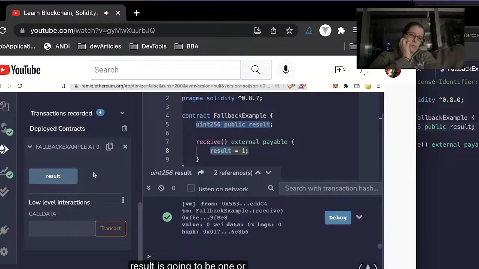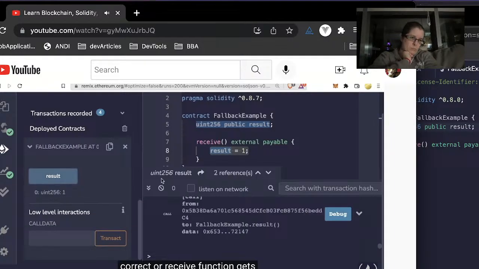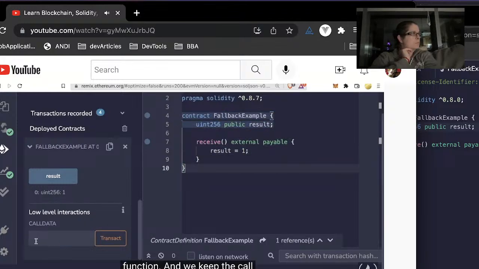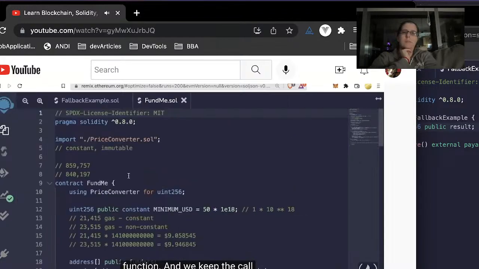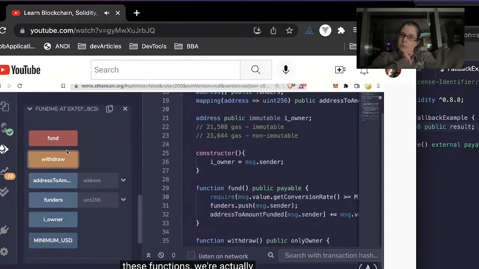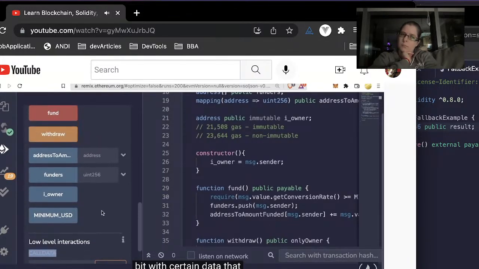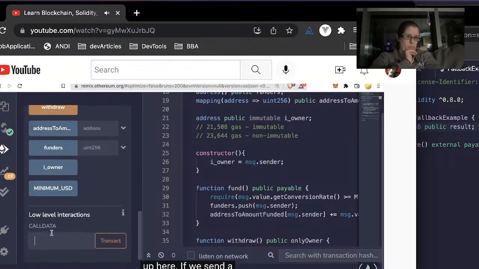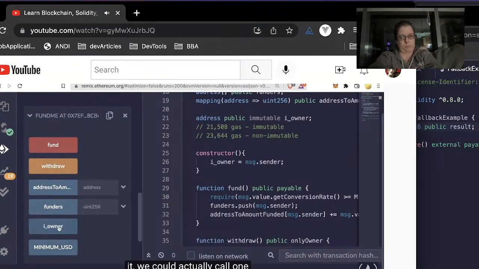Do you think result is going to be 1 or 0? If you thought 1, you were correct. Our receive function gets triggered anytime we send a transaction to this contract now, and we don't specify a function, and we keep the call data blank. When working with any other contract, like FundMe, for example, when we call one of these functions, we're actually just populating this call data bit with certain data that points to one of these functions up here. If we send a transaction and we add data to it, we could actually call one of these functions.